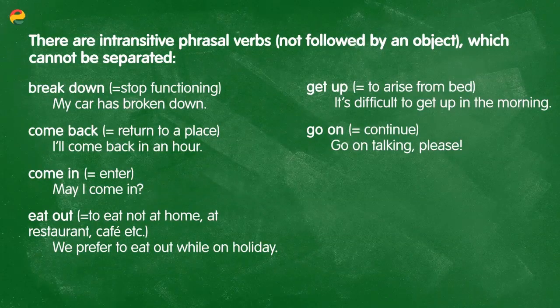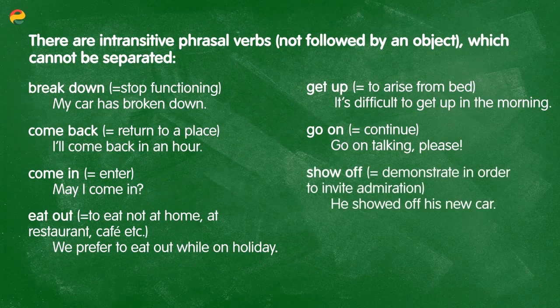We also have the verb to go on or to continue. For example, go on talking, please. Continue talking, please. And also to show off, to display or to demonstrate in order to invite someone to compliment or admire you. For example, he showed off his new car. He made sure everyone saw his new car and told him how nice it was.